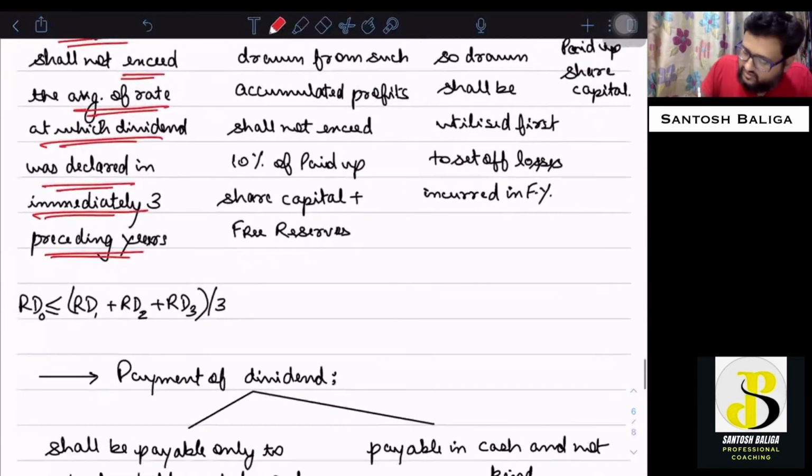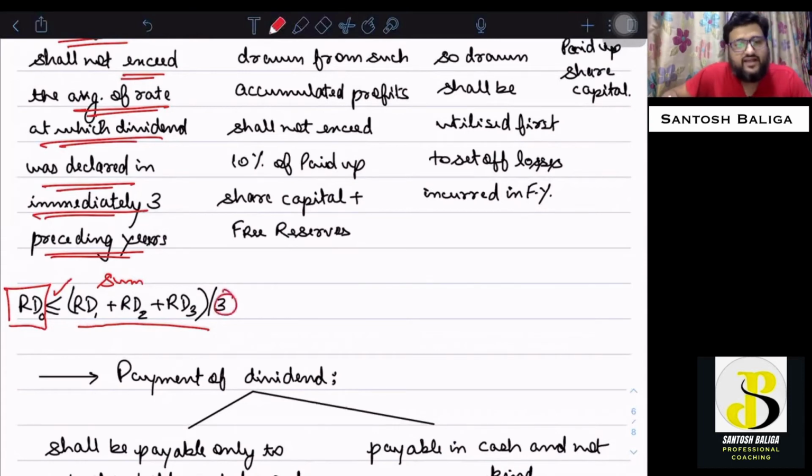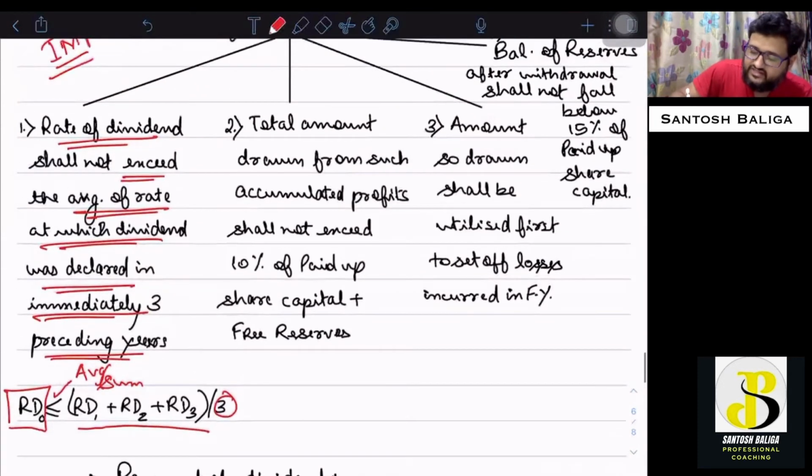So the rate of dividend for the current year shall be less than or equal to the average of the rates of dividend of the first preceding year, second preceding year, and the third preceding year. The sum of these has to be taken and an average of the same has to be worked out. So the rate of dividend for the current year shall not be more than the average of the rates of dividend of the 3 preceding years. I hope this point is also clear. This is the first condition.